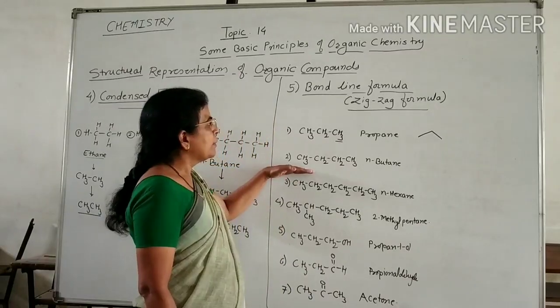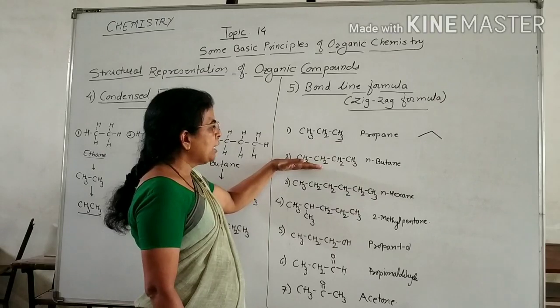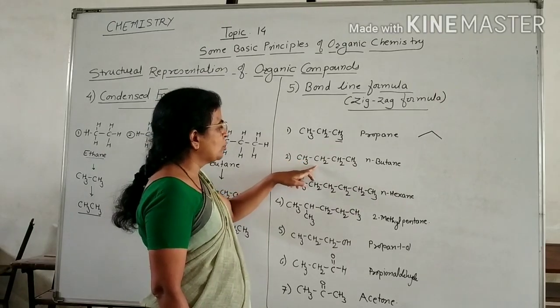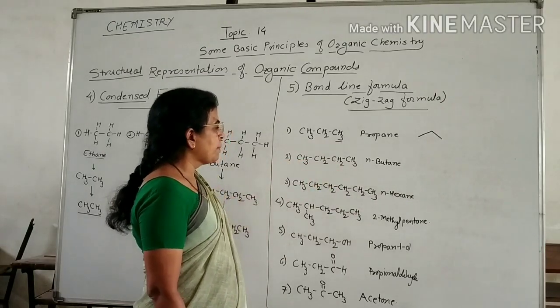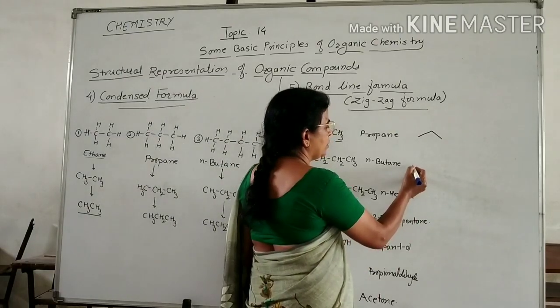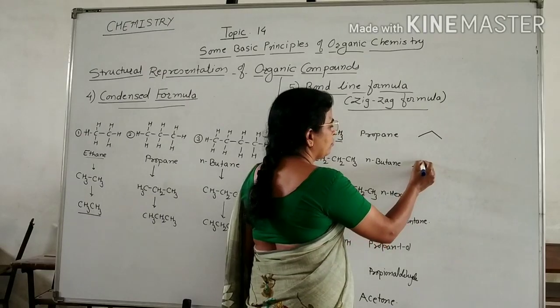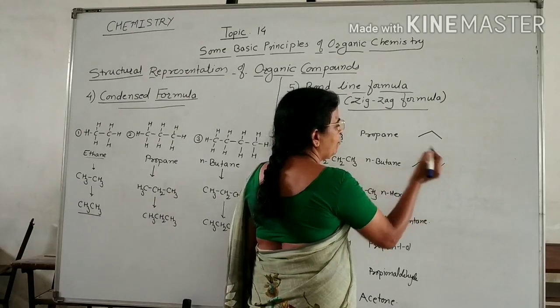Now we write the bond line formula of n-butane. This is the condensed formula of butane, CH3, CH2, CH2, CH3. We can write the bond line formula of butane like this: 1, 2, 3 and 4.